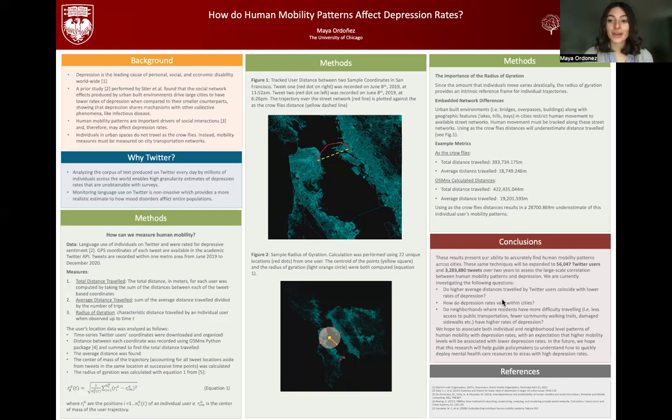I'm going to be presenting on the methods we can use to assess human mobility patterns within cities and how we can use these methods to make sense of depression rates. I'm going to be giving a brief overview and I'm happy to answer any questions at the end.